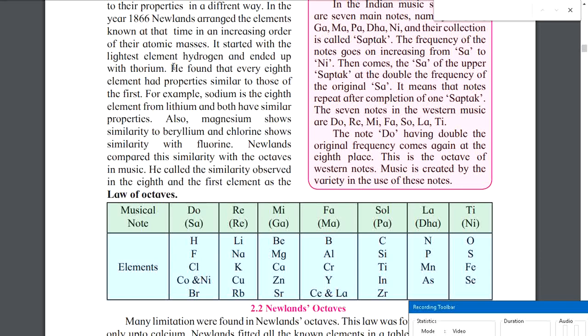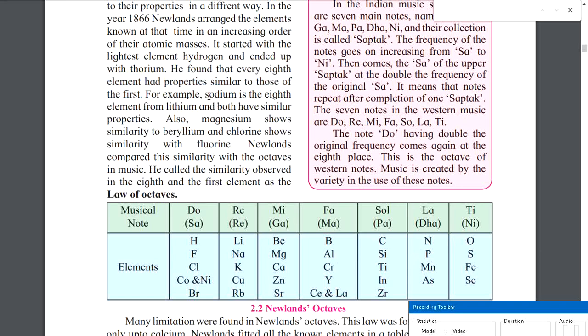So he found that every eighth element had properties similar to those of the first. So one element, second, third, fourth, fifth, sixth, seventh. He found that the eighth element had properties similar to the first, and then again the 15th element had properties similar to the eighth. So it was like a sequence of 7, and then the properties were getting repeated.